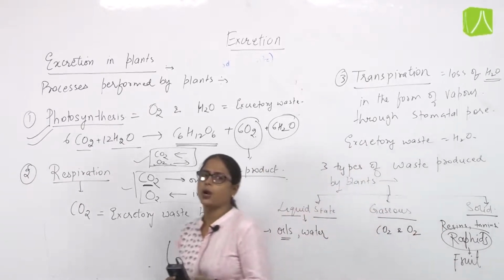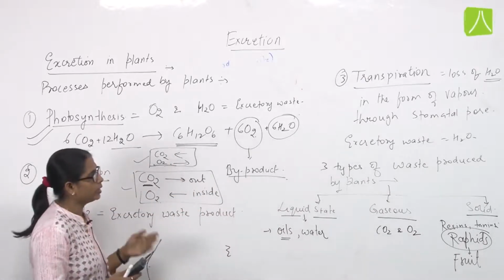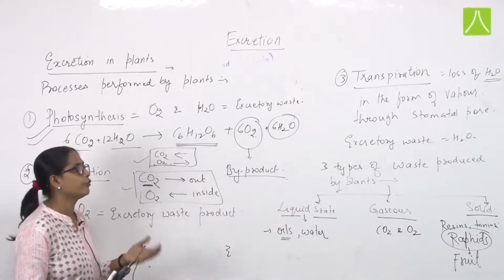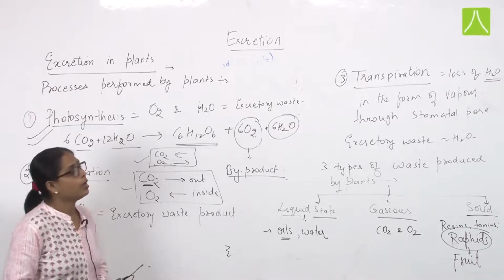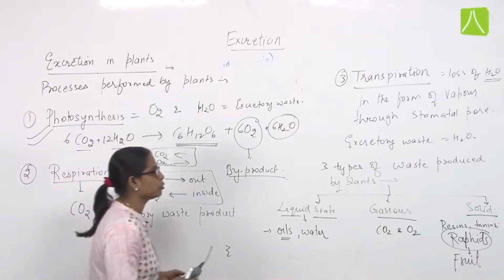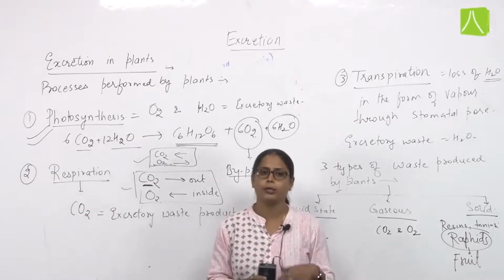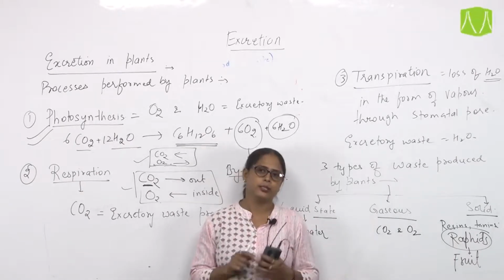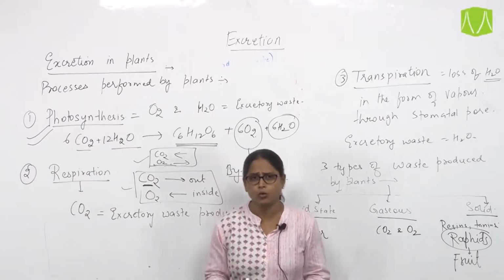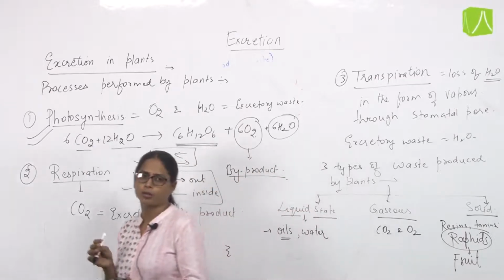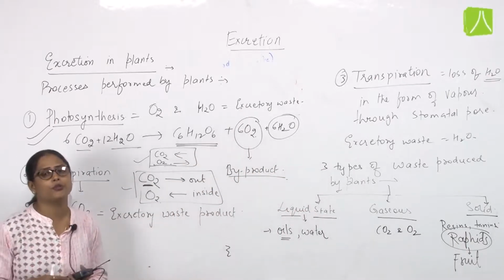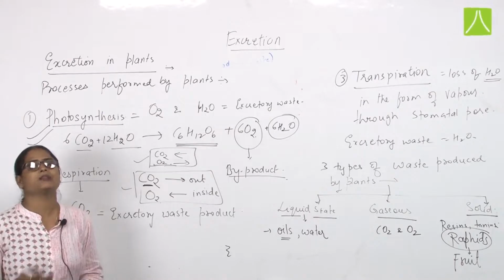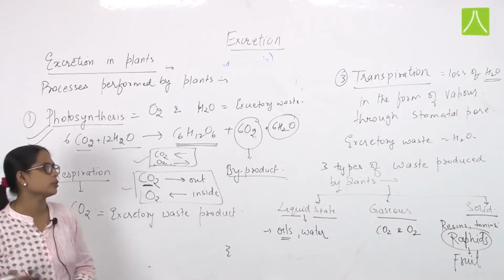So this is all about the solid waste, liquid waste, and gaseous waste forms produced in the plant, and through different important processes found in the plant we get different excretory waste forms. So in this chapter we have discussed the removal of metabolic waste and the formation of urine in human beings, as well as the excretory substances produced by plants.